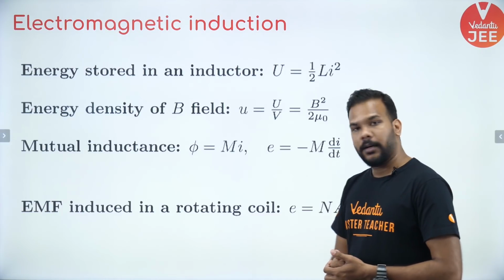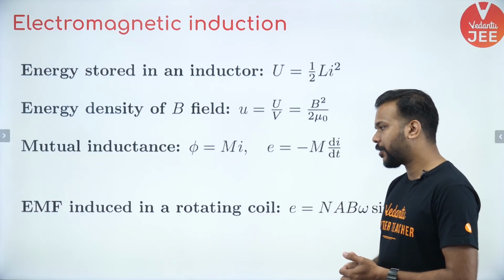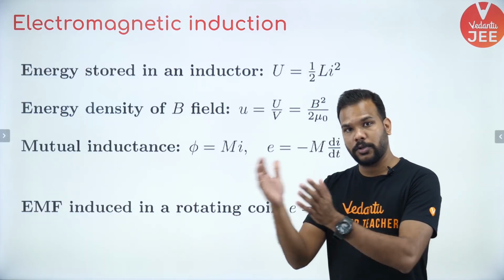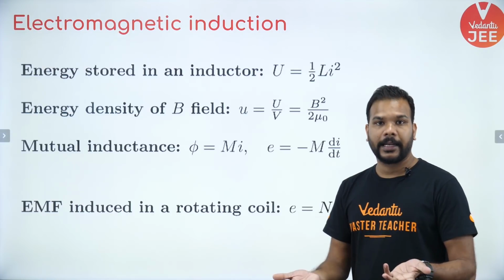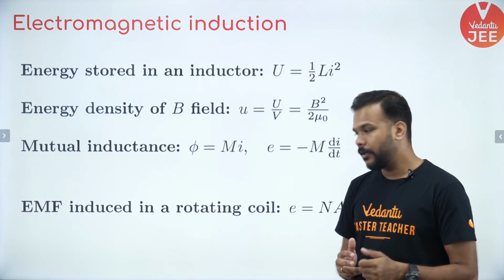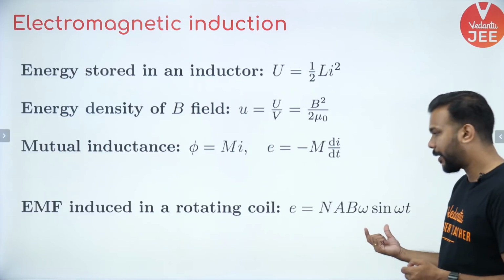Okay, and also the EMF which is induced in a rotating coil, which also becomes the basic principle of an electrical generator. How do we generate the AC in a generator? This is basically how we generate that.